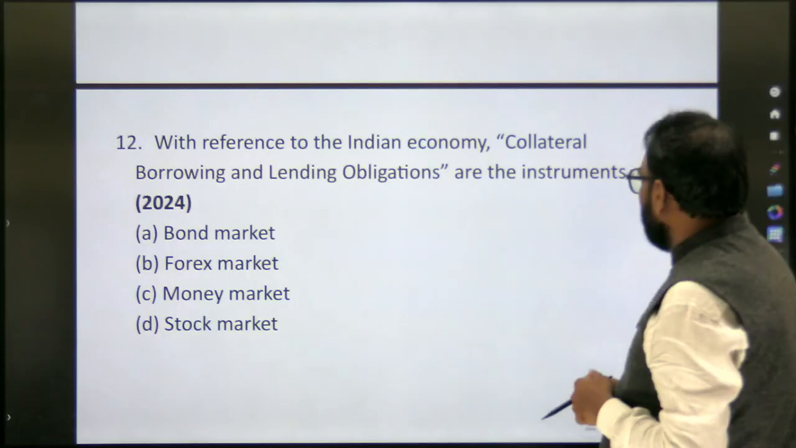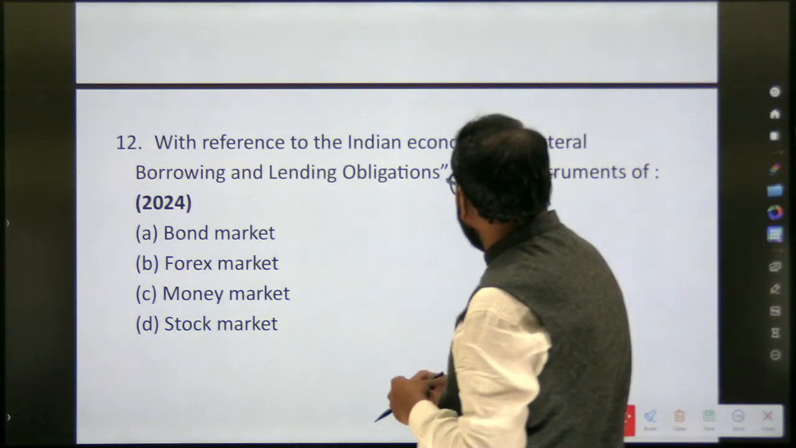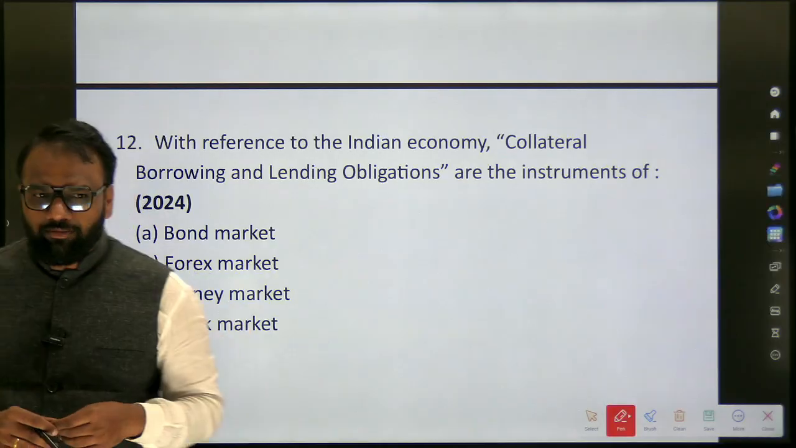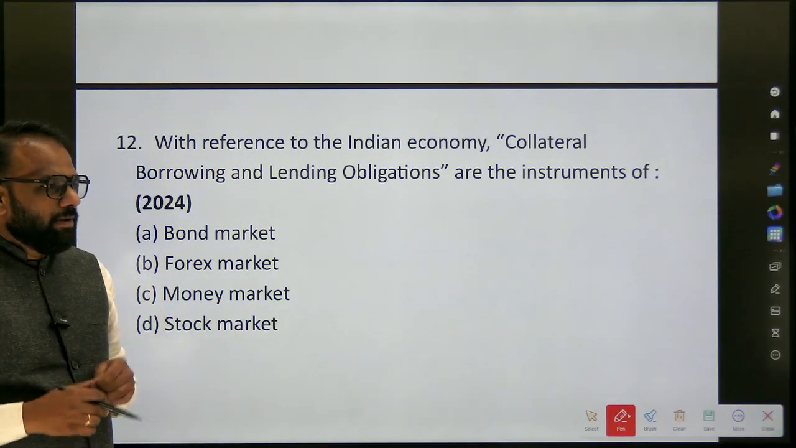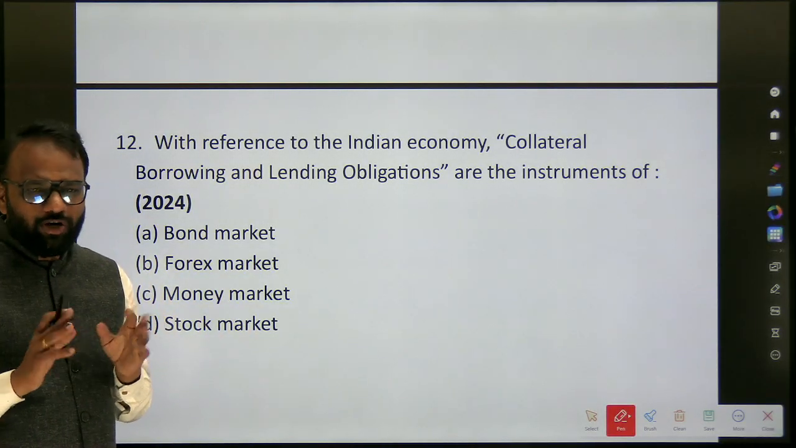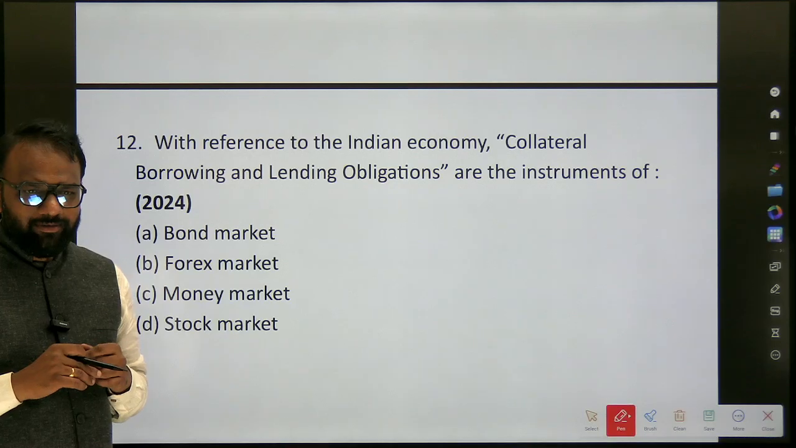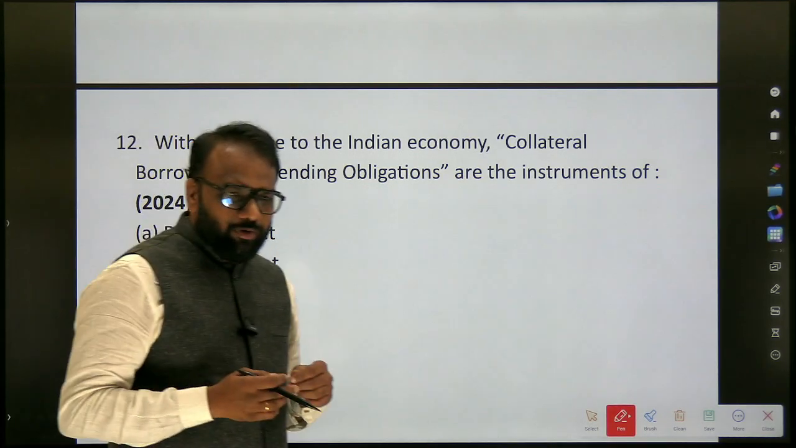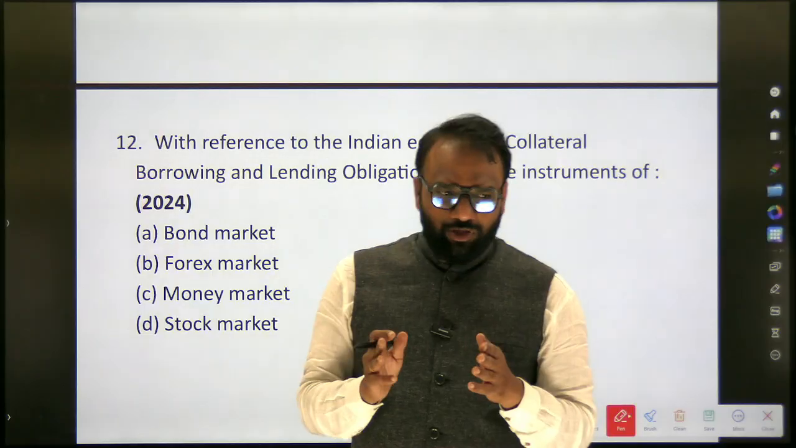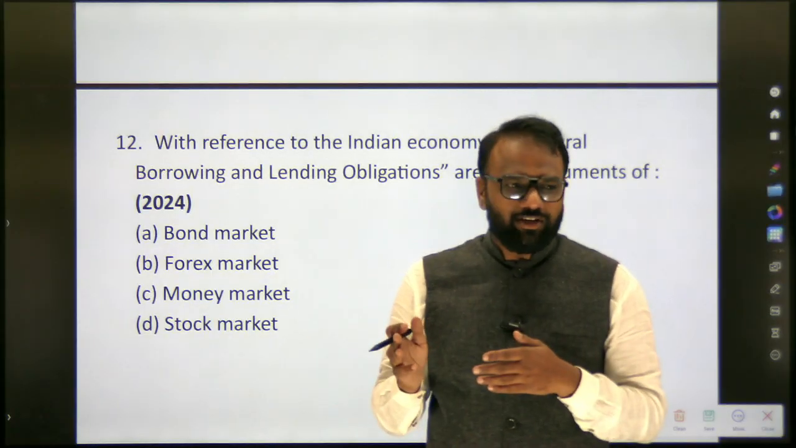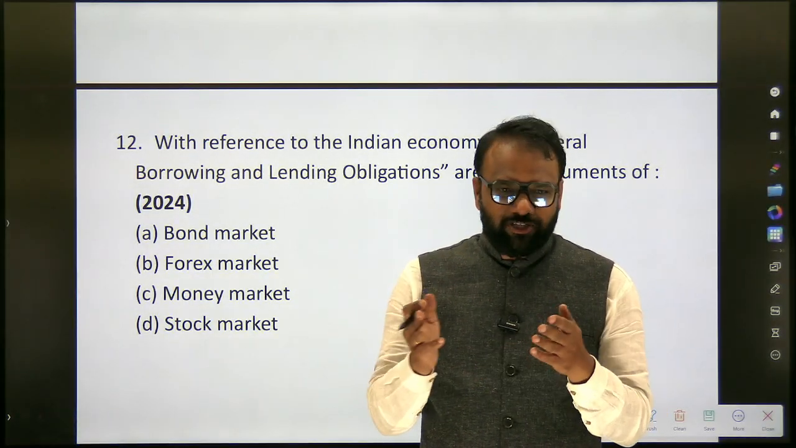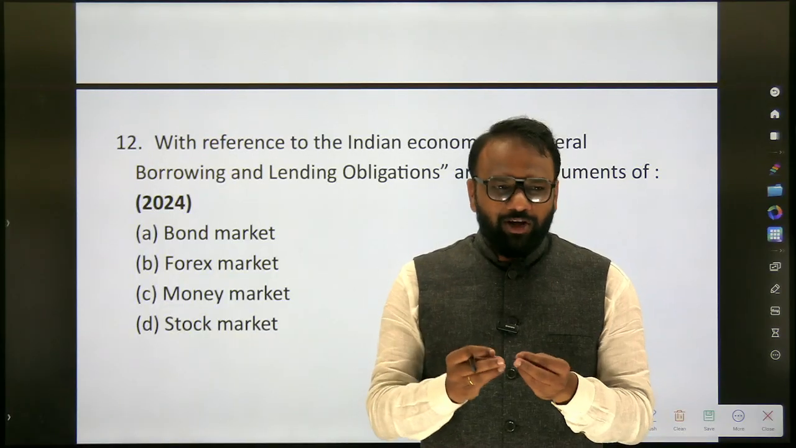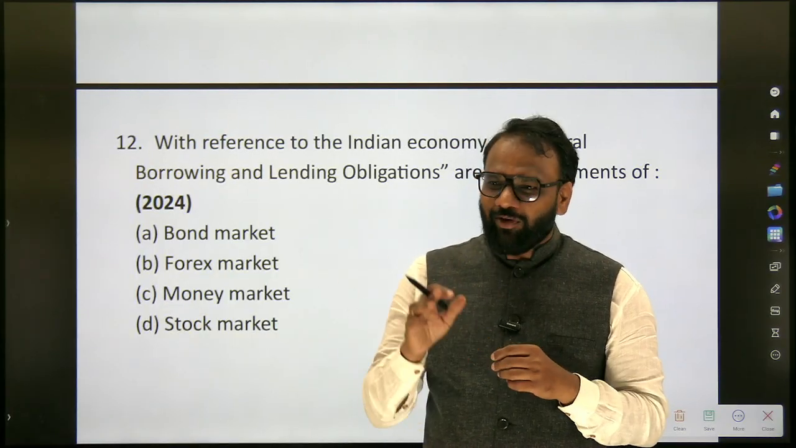Next, with reference to the Indian economy, collateral borrowing and lending obligations are instruments of which market: bond market, forex market, money market, or stock market? Money market, we have discussed. Almost 1 or 2 months have elapsed since our discussion on the money market, especially for the new batch. And old batch students, probably for the past 8 to 9 months, might not have opened the economy book itself. Now you have to open it back.